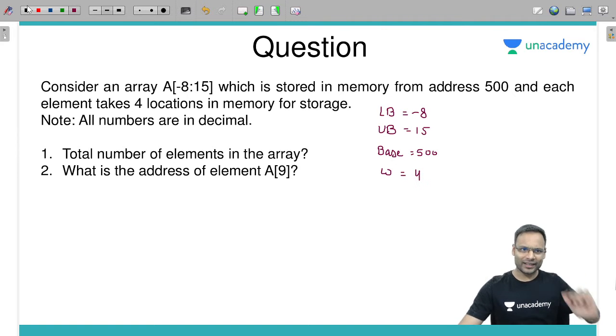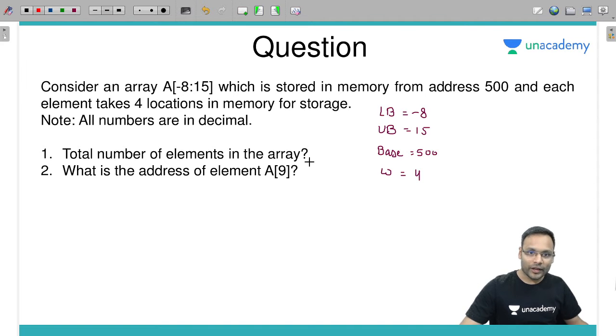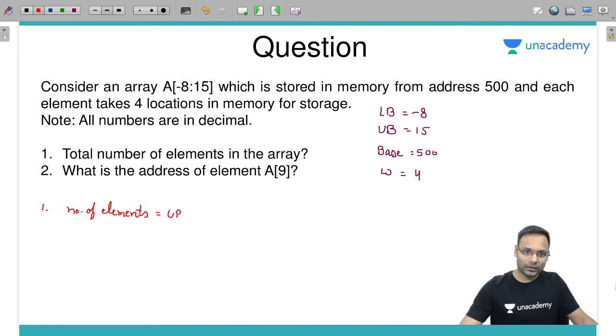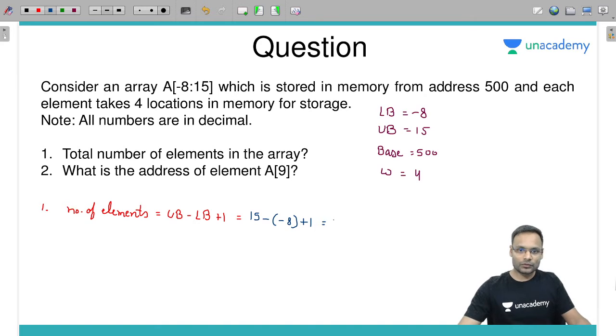Okay, we also know the same. Next, the total number of elements in the array. How do you find the number of elements? Number of elements is equal to upper bound minus lower bound plus 1. That is the simple formula. So the upper bound is 15, minus lower bound minus 8, plus 1. How much is it? 24 elements. That's great.